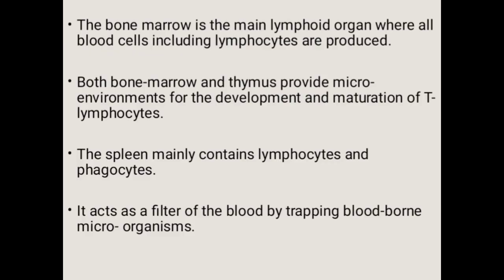B lymphocytes and T lymphocytes mature to develop the ability to recognize antigens and respond to those specific antigens, becoming immunocompetent. Immunocompetent means the ability to produce a normal immune response following exposure to an antigen.